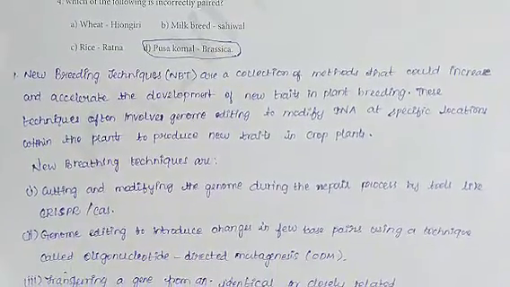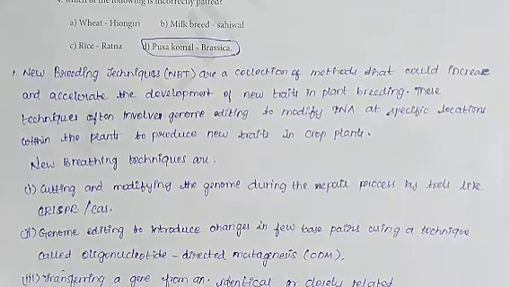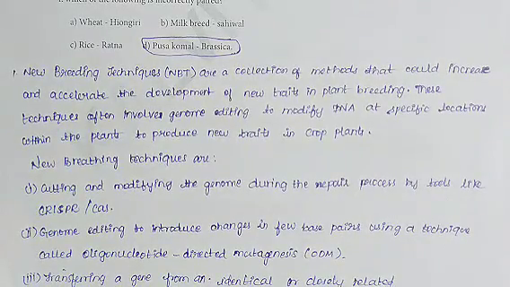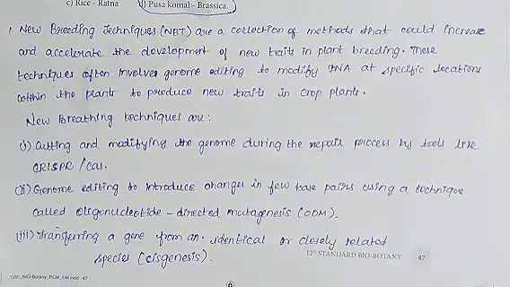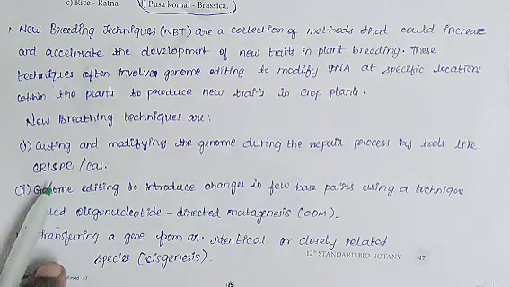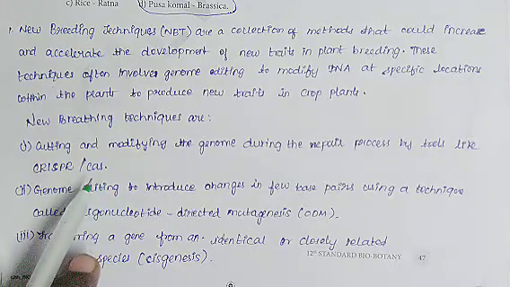So new breeding techniques are cutting and modifying the genome during repair process by tools like CRISPR or CAS.